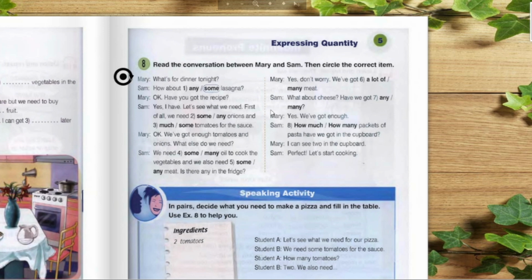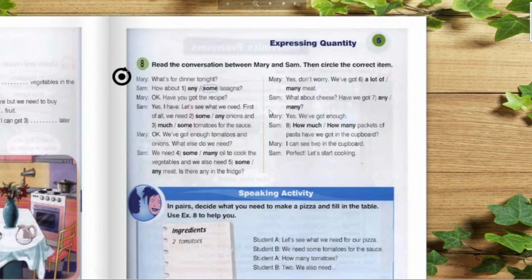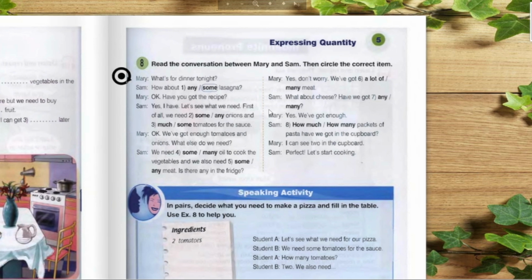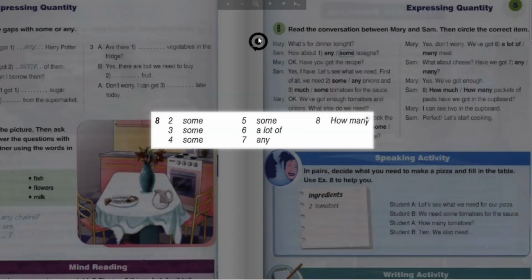We need some oil to cook the vegetables, and we also need some meat. Is there any in the fridge? Yes, don't worry, we have got a lot of meat. What about cheese? Have we got any cheese? Yes, we have got enough. How many packets of pasta have we got in the cupboard? I can see 2 in the cupboard. Perfect. Let's start cooking. So you can also see the right answers from this exercise.